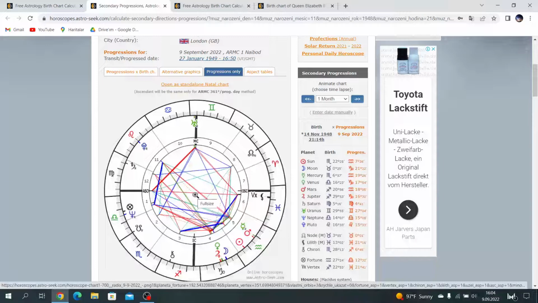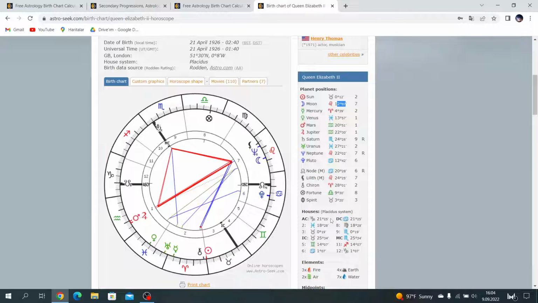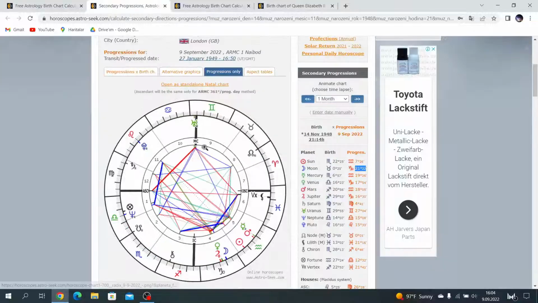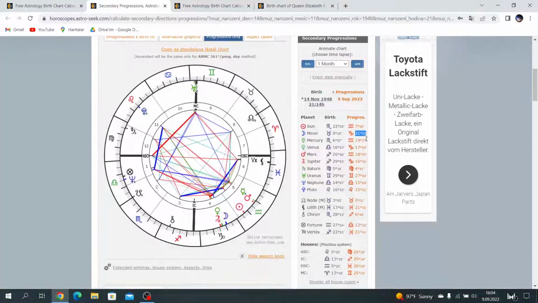Secondly, the moon degree is 21 Capricorn. Queen Elizabeth's ascendant is 21 Capricorn. Look at this, very interesting. Yes, her son's mother died, and this is the progress moon at the same degree as his mother's ascendant. Very interesting.